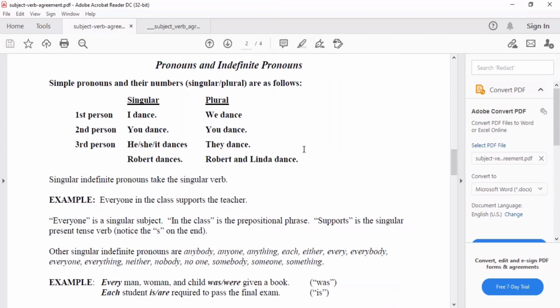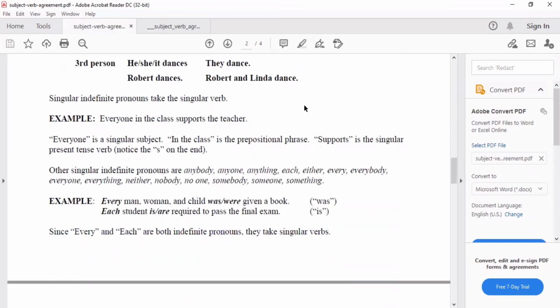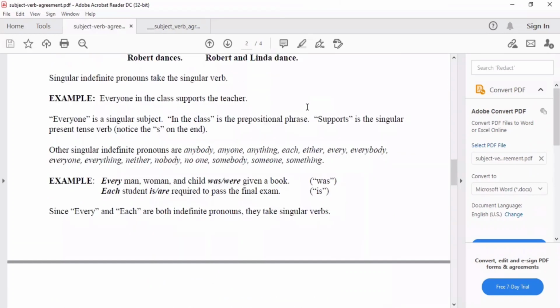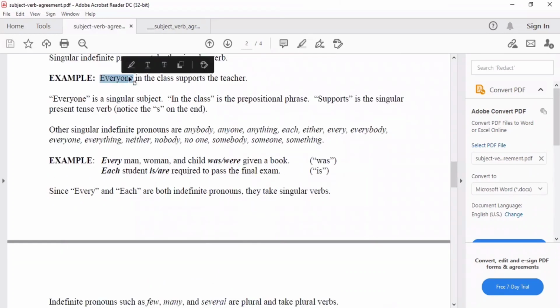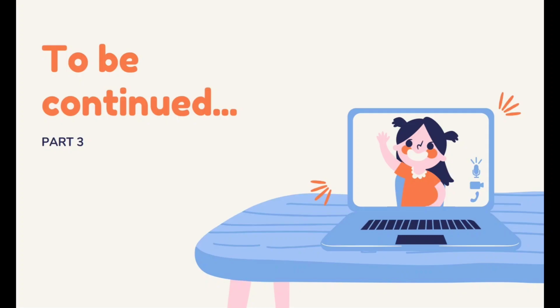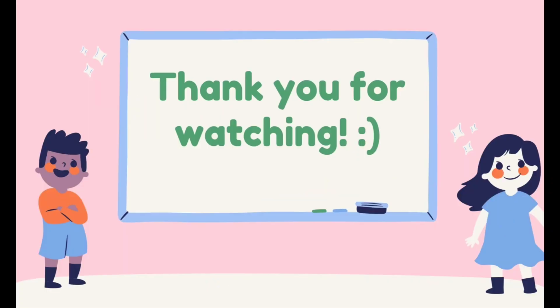Yung mga I, we, you, they, and so on and so forth. Okay? Okay. What about this one? Everyone. Everyone. That is a singular indefinite pronoun. Everyone. Ano kaya ang gagawin natin sa verb? Ang lahat ng mga ganyan, everyone. Again, meron mga every, each, and so on. Yan lahat ay singular. See you in my next video for the last part of subject-verb agreement.